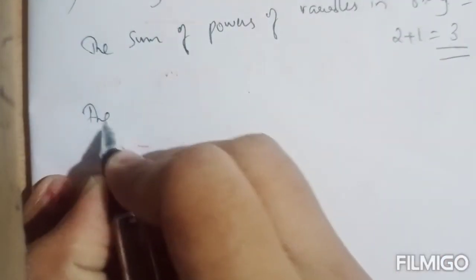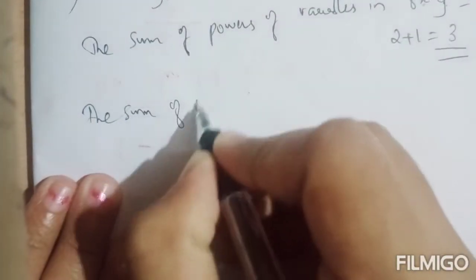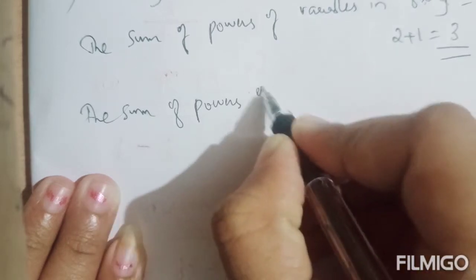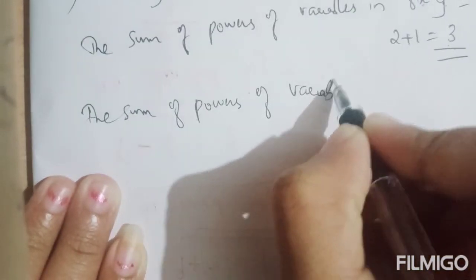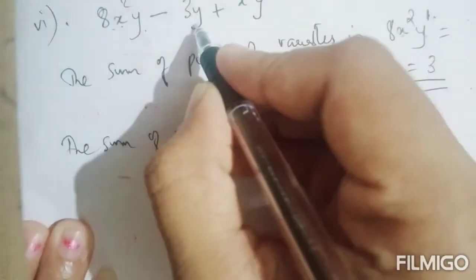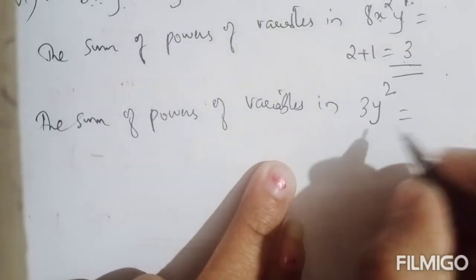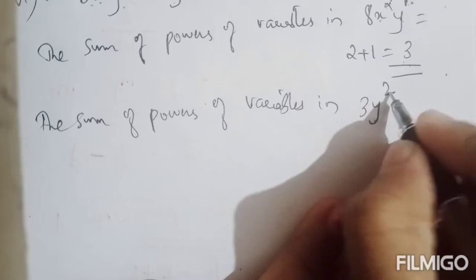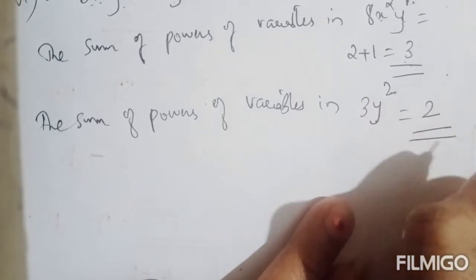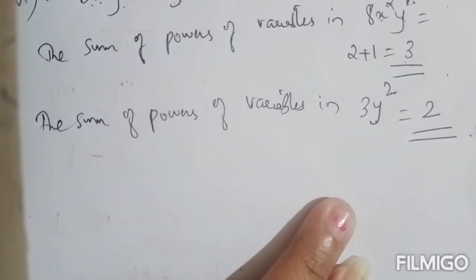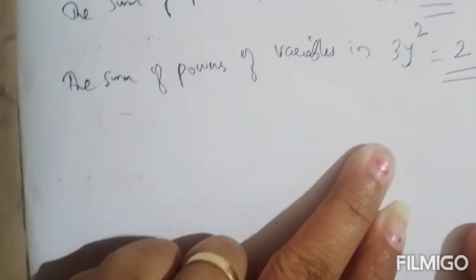Next, the second term, 3y square. Here only one variable is coming, its power is 2, so it will be 2.